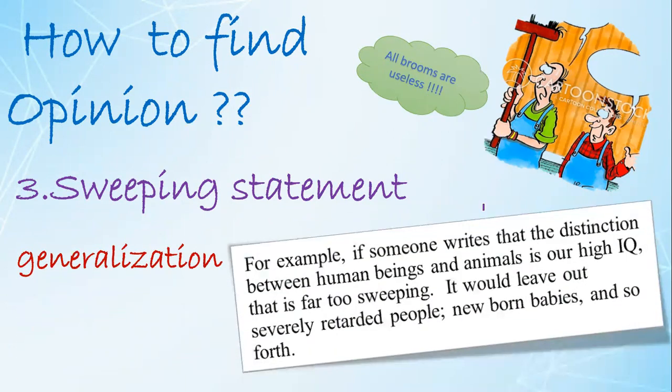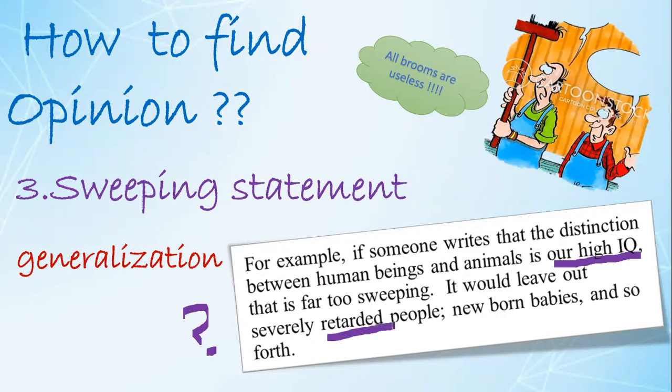Look at this example. If someone writes that the distinction between human beings and animals is our IQ, then this is a sweeping statement. Why? Because what about other people who don't have this high IQ? They won't be human beings by this idea.